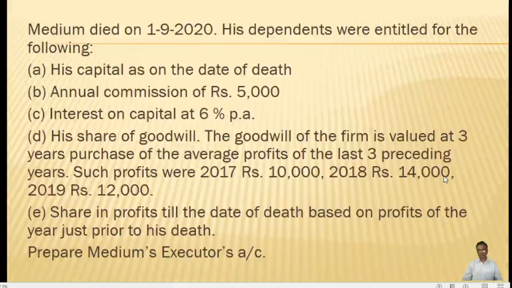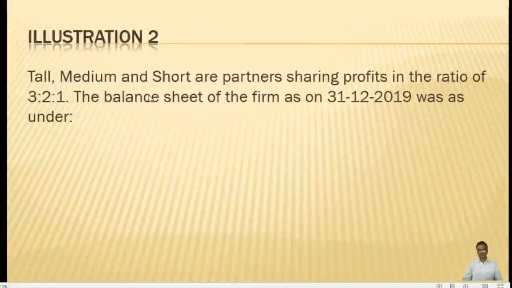Now I'll explain the problem. In the problem it is said that there are 3 partners, namely Tall, Medium and Short. And the profit sharing ratio is given as 3:2:1.